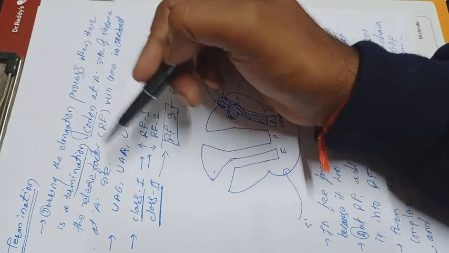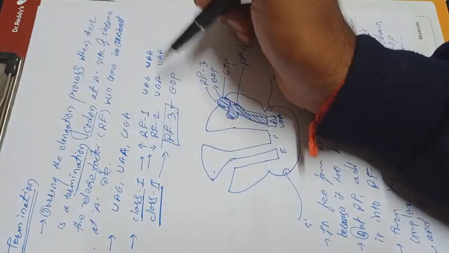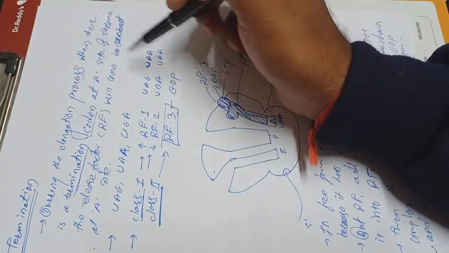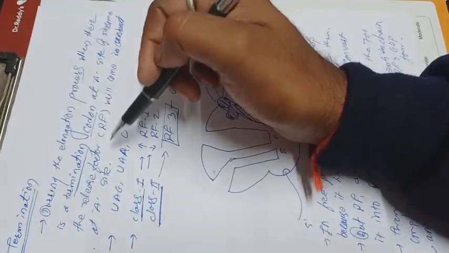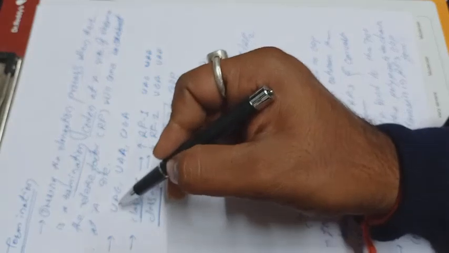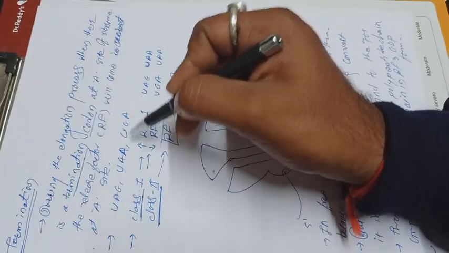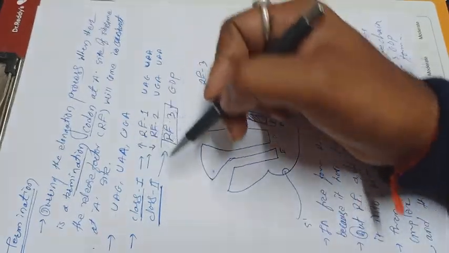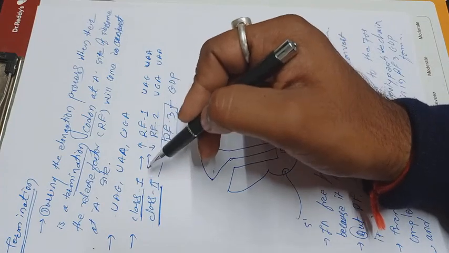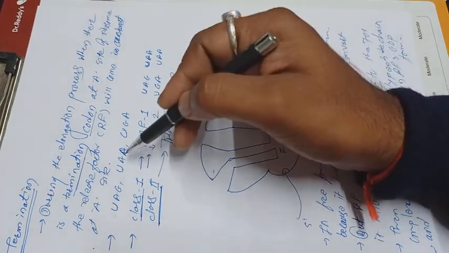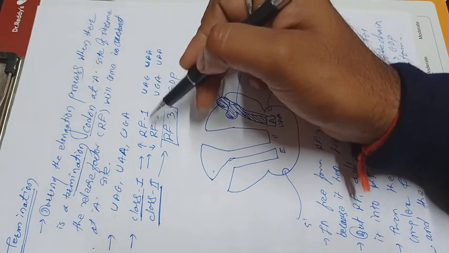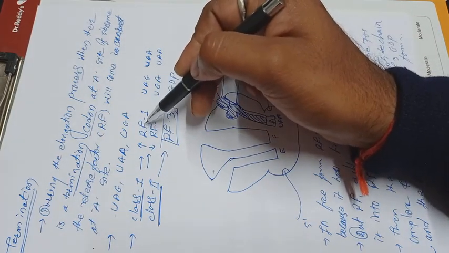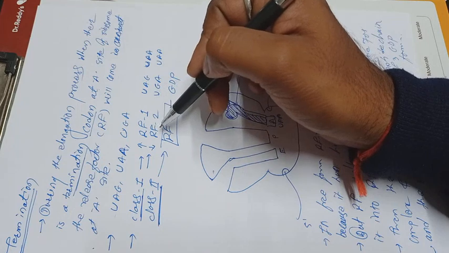The initial requirement is that the specific termination codon comes in contact with the A site, and at that time the release factor will come on the A site also. UAG, UAA, UGA, there are three termination codons. These are classified on the basis of binding affinity into two factors, that is release factor 1 and release factor 2.